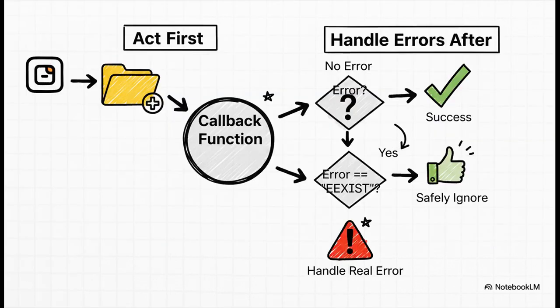So how do you avoid this? It's actually simpler than you think. You stop checking first. You just try to make the directory. Just call fs.mkdir. Then in your callback, you look for an error. If there is an error, and that error's code is EEXIST, which literally means exists, then who cares? The directory is there, which is what we wanted anyway. We just ignore that specific error and we're golden. Any other error, well, that's a real problem we need to handle. That is the race condition-free way to do it.